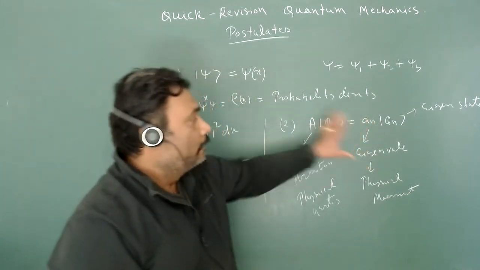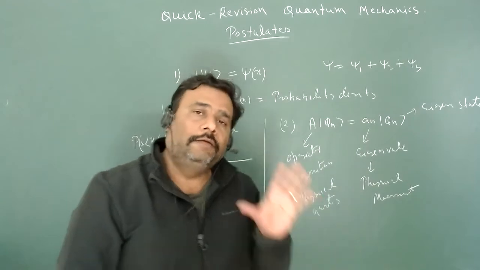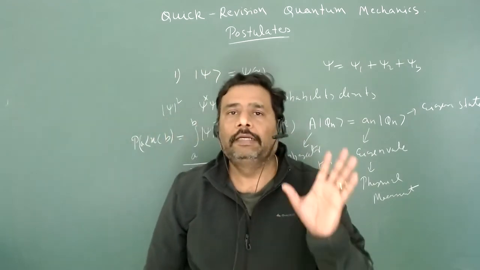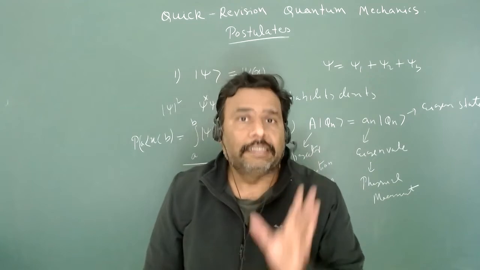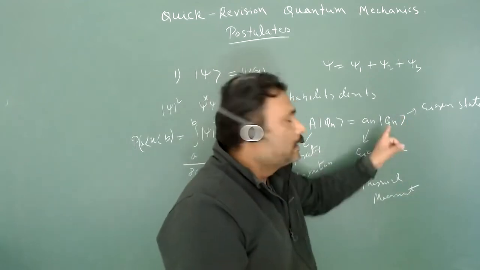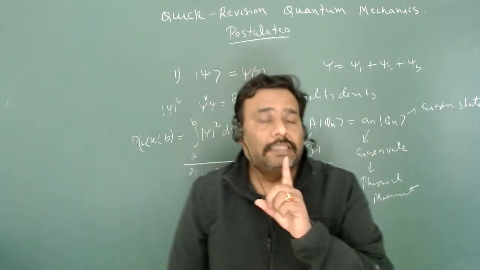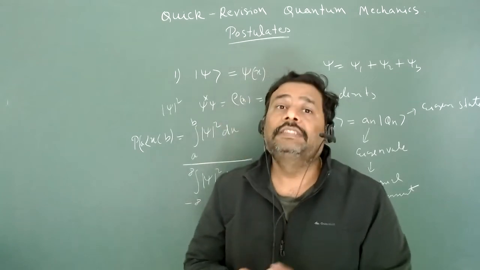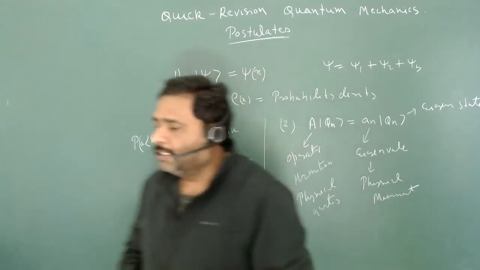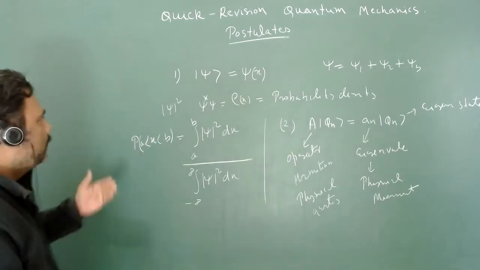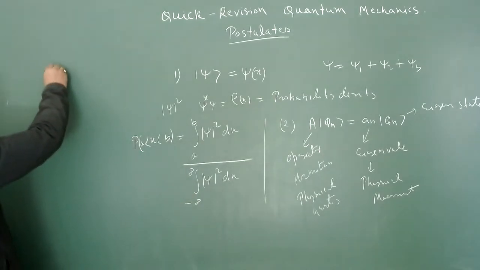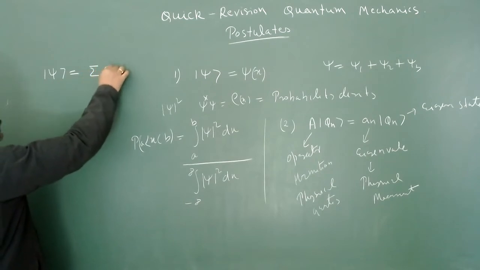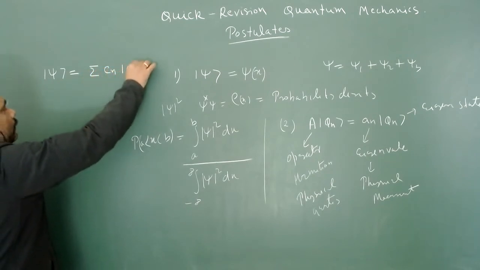So obviously from here you can learn what the measurement will be. Measurement is the eigenvalue. This is very conceptual. Whenever somebody asks you what the measurement will be, you have to go for the operator and calculate the eigenvalue and eigenstate, and you have to always keep this eigenstate as a unit vector. That means you have to normalize it, and you have to take the basis as orthonormal. So what is the meaning of that? Any state can be written as a summation over Cn phi n.